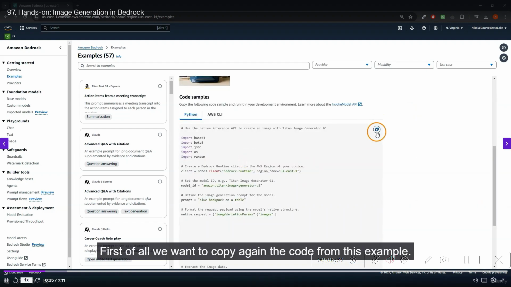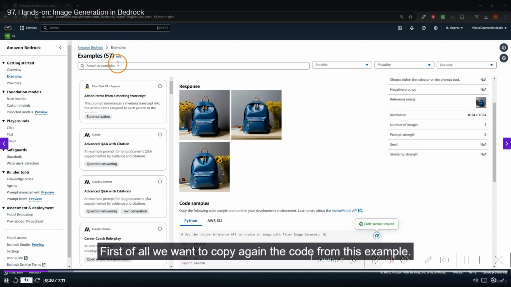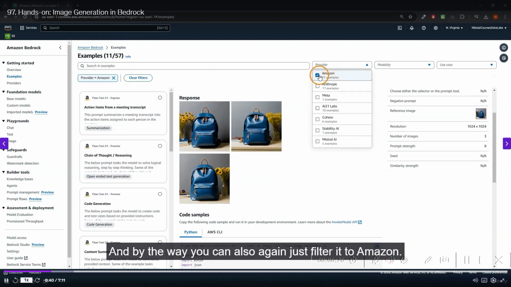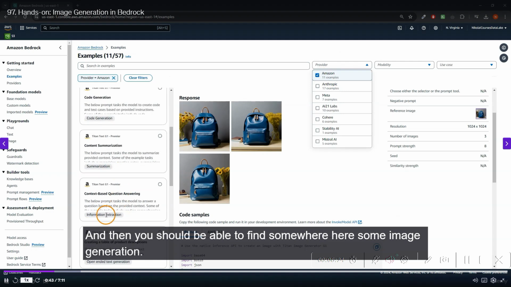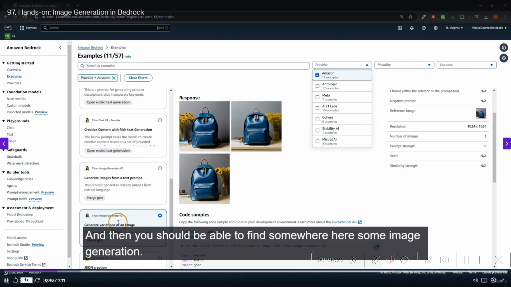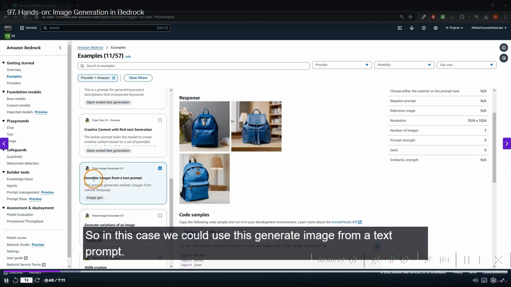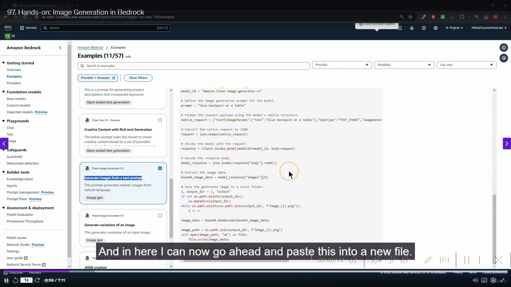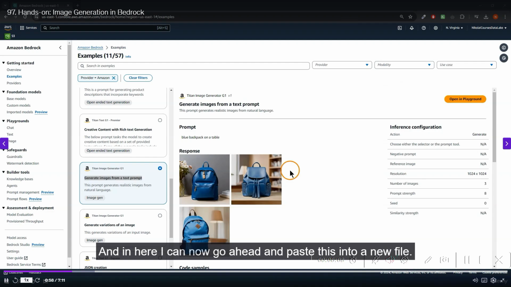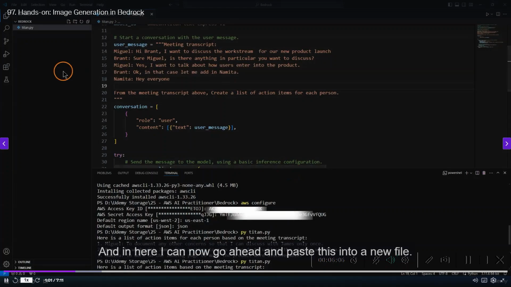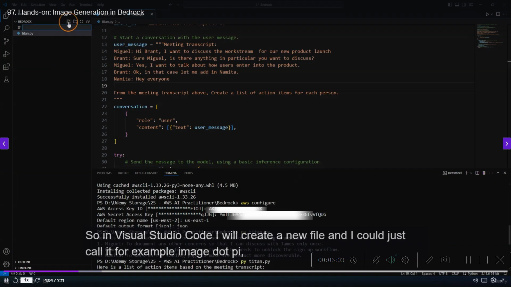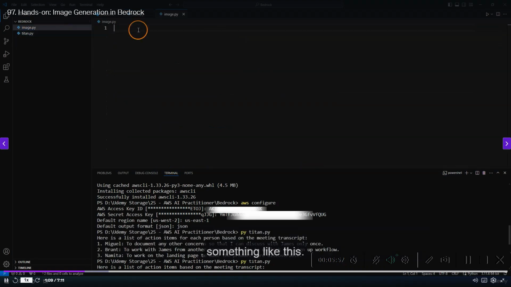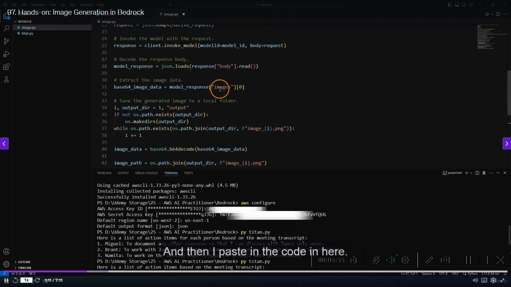First of all, we want to copy again the code from this example. And by the way, you can also again just filter it to Amazon, and then you should be able to find somewhere here some image generation. So in this case, we could use this generate image from a text prompt, and I can go down, copy this, and paste this into a new file. So in Visual Studio Code, I will create a new file, and I could just call it, for example, image.py, something like this. It doesn't really matter. And then I paste in the code in here.